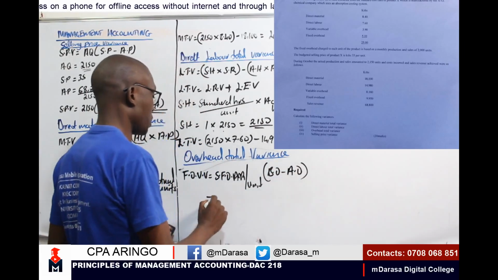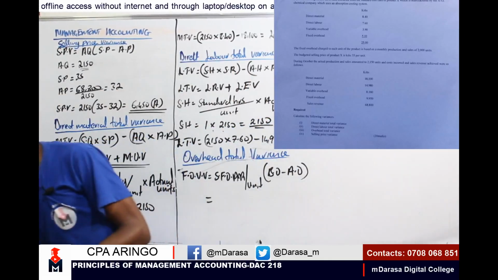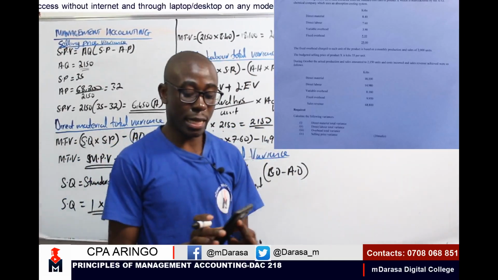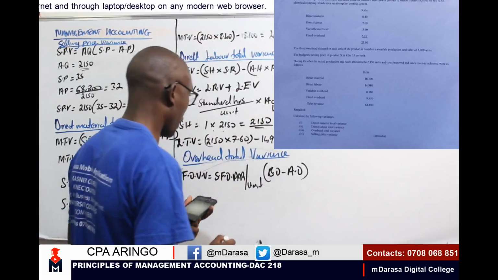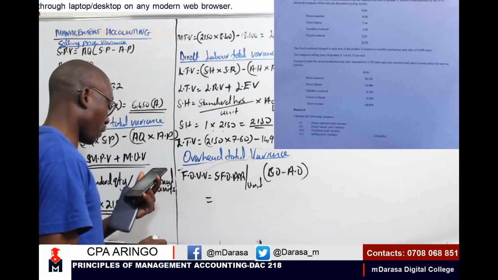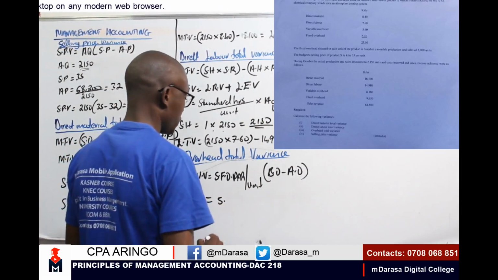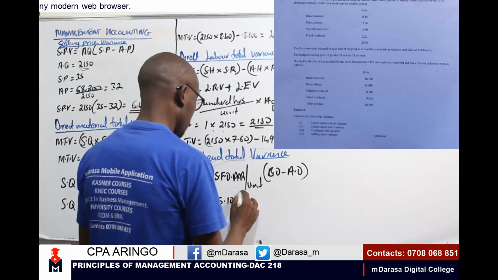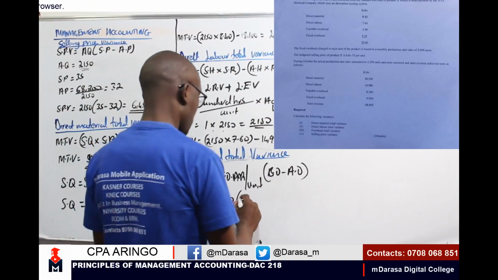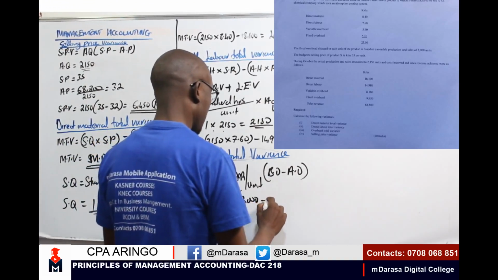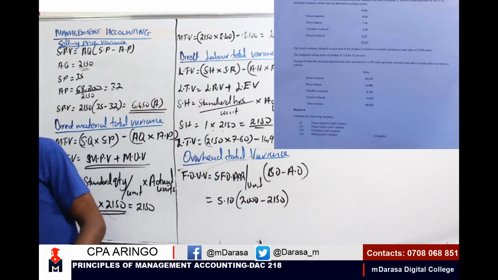That will be very simple, because you take the figure that you're given directly in our statement. I was given 5.10, so I'm having 5.10 into budgeted output 2000 minus actual output 2150.